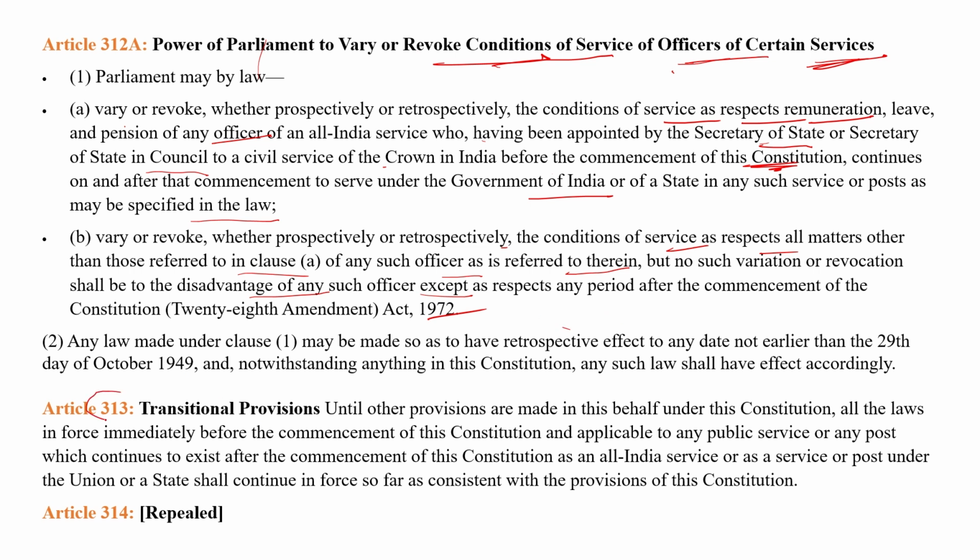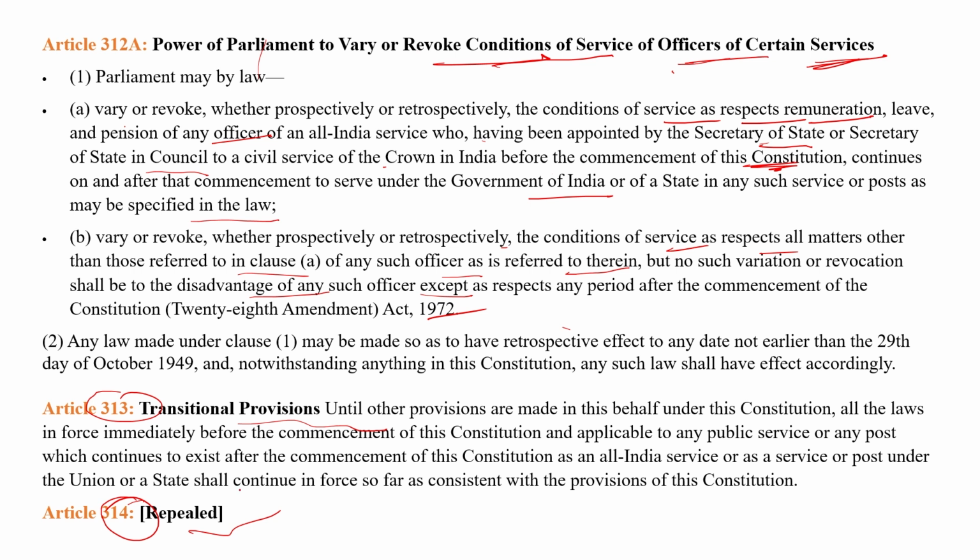Article 313 deals with the transitional provisions related to the civil servants, and Article 314 was repealed. It dealt with providing for the continuance of the payment of the salaries, pensions, and allowances of civil servants who were appointed before independence.